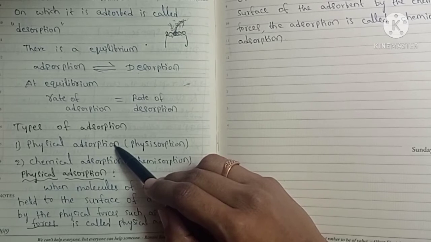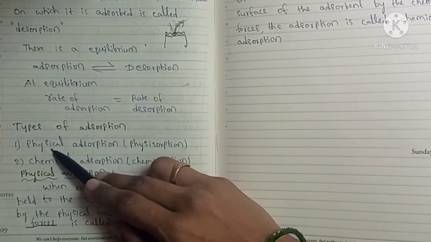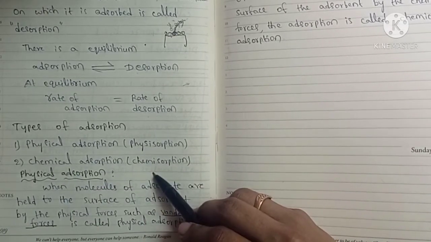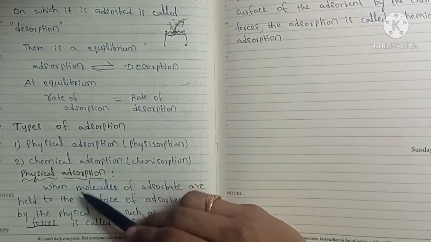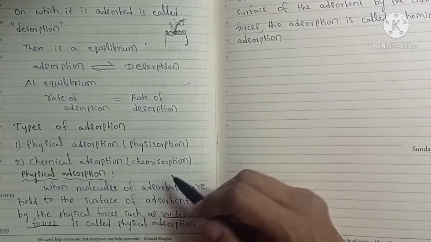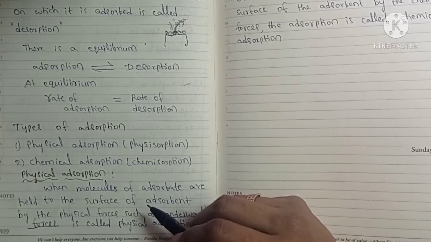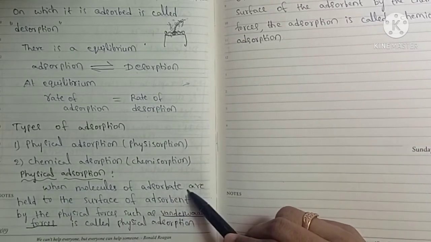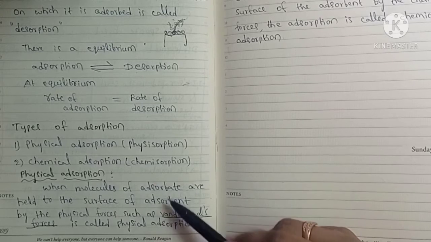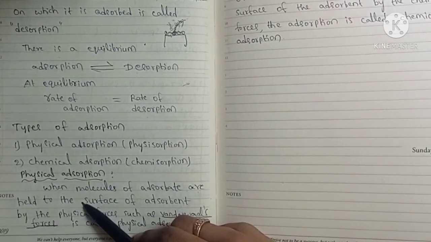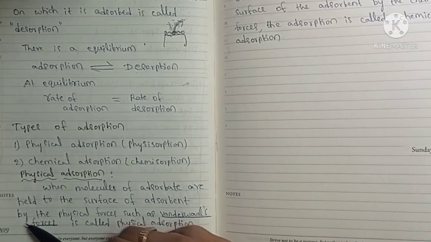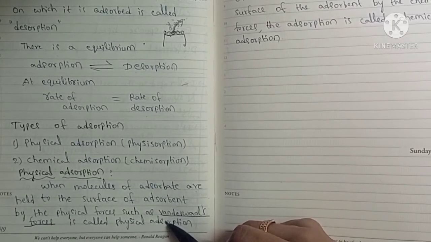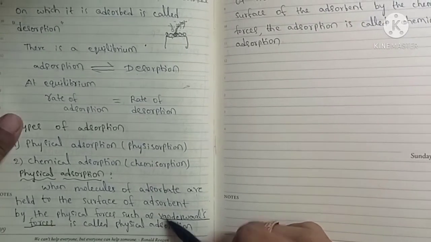And types of adsorption: there are two types, physical adsorption or physisorption, and chemical adsorption or chemisorption. Physical adsorption means molecules on the surface are held by physical forces. When molecules of adsorbate, which is going to be adsorbed on the surface, are held to the surface of the adsorbent by physical forces such as van der Waals forces, it is called physical adsorption. So the forces of attraction are physical forces.